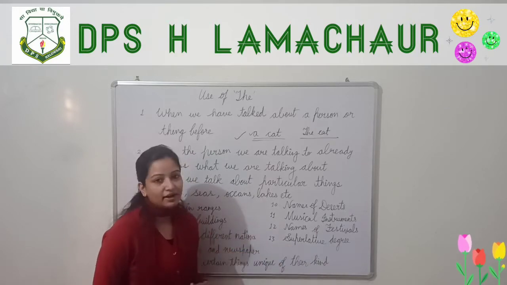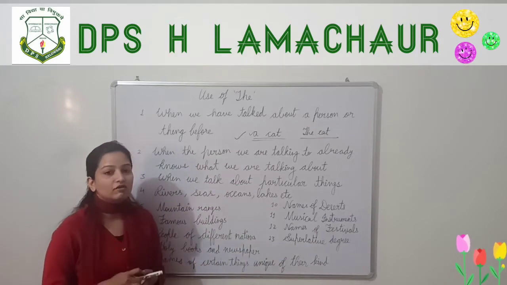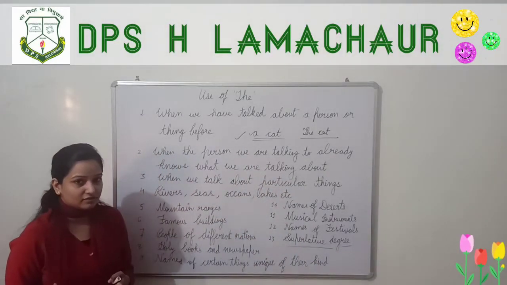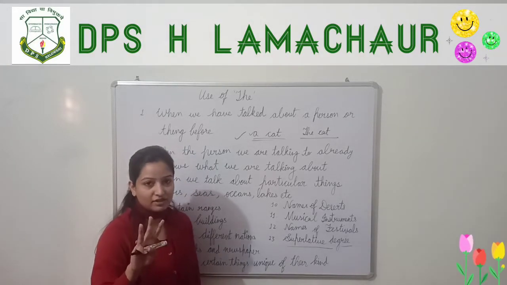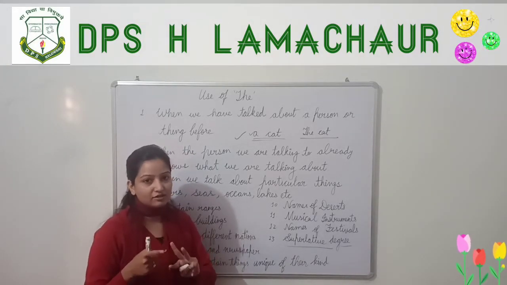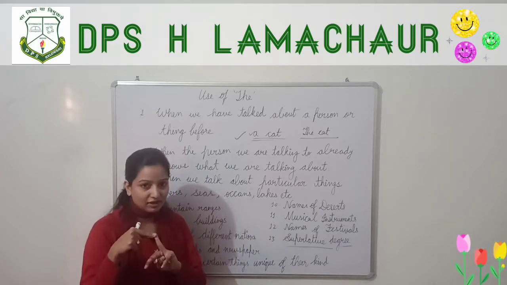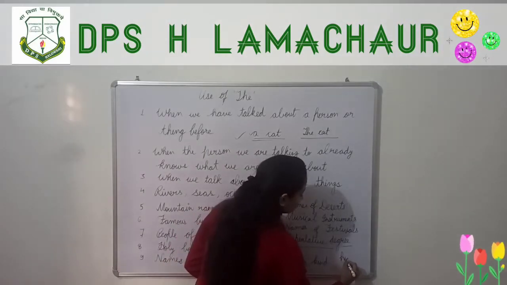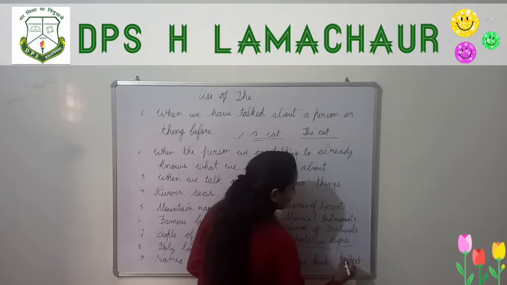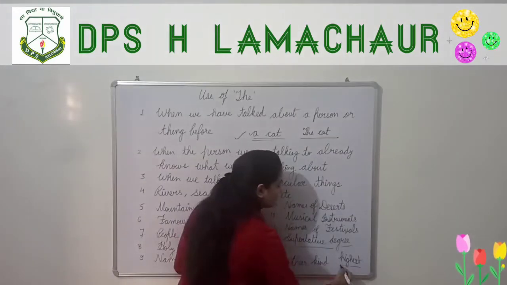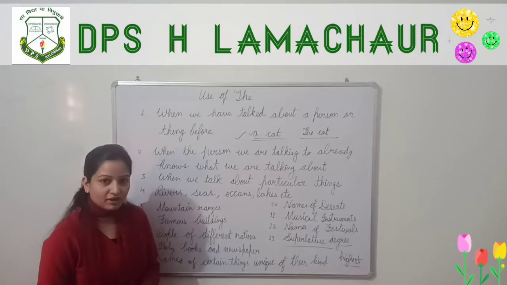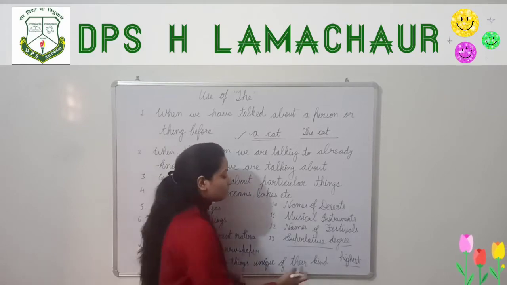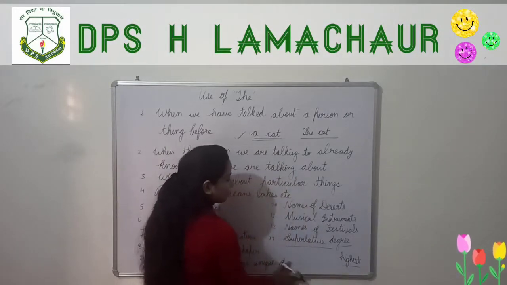And the next is the superlative degree. Before the superlative degree we use "the." Superlative degrees of adjectives: we have three degrees of adjectives, positive degree, comparative degree and superlative degree. Before the superlative degree of an adjective we use "the." So highest, H-I-G-H-E-S-T: high, higher, highest. Highest is the superlative degree of the adjective high, and its superlative degree is highest.